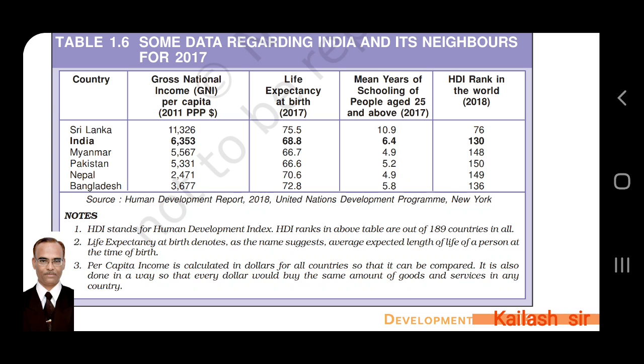Notes. Let us see the notes first. HDI stands for the Human Development Index. HDI ranks in above table are out of 189 countries in all. So this data is prepared for 189 countries in all. From among them, 6 are given here. I think they are mostly Asian countries.